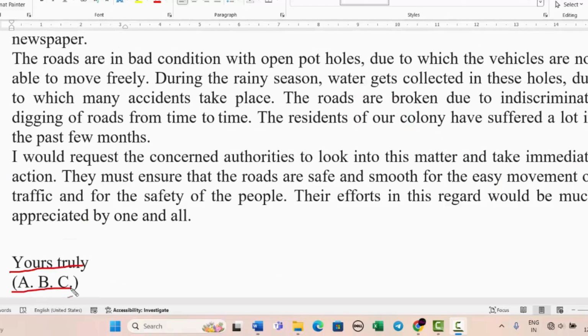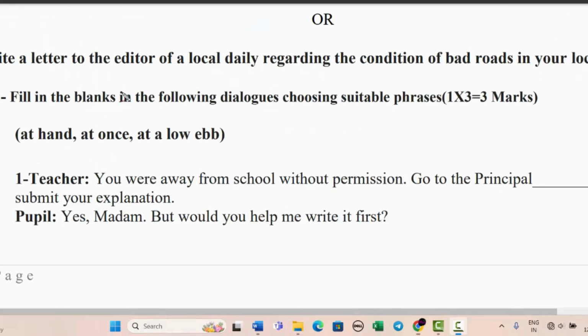Then you can write yours truly and here ABC. You can write your name also, but I would rather suggest that you write XYZ or ABC, something like that. Next, fifth question is: fill in the blanks in the following dialogues, choosing suitable phrases. Now the phrases are at hand, at once, at a low ebb.